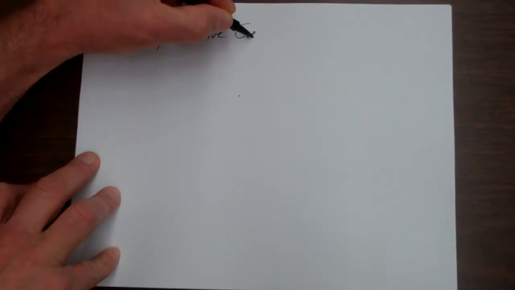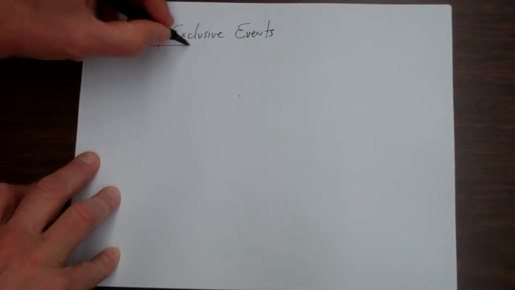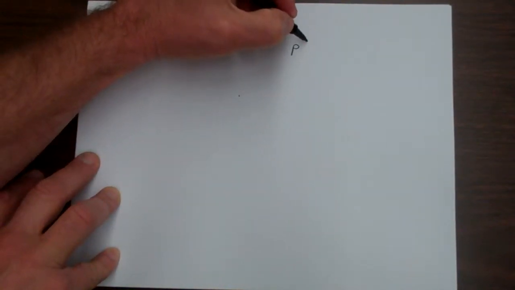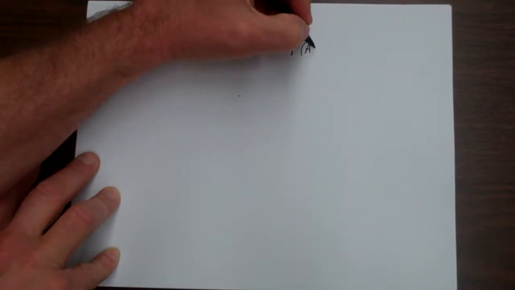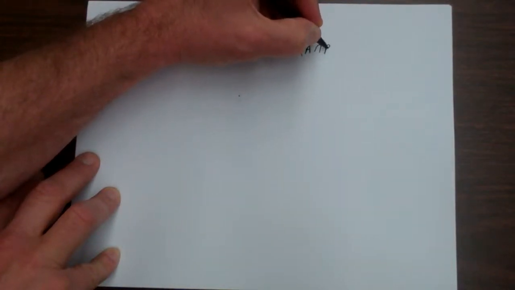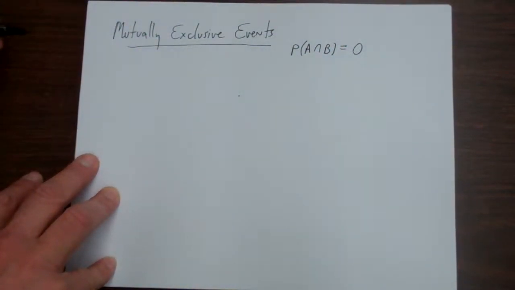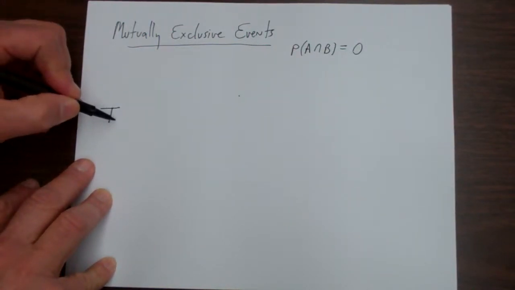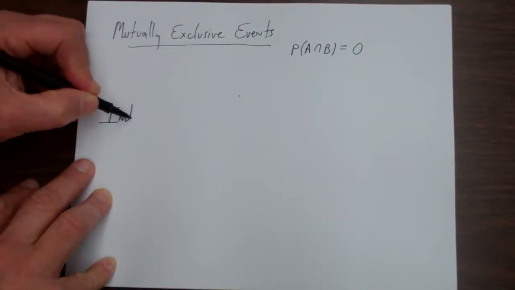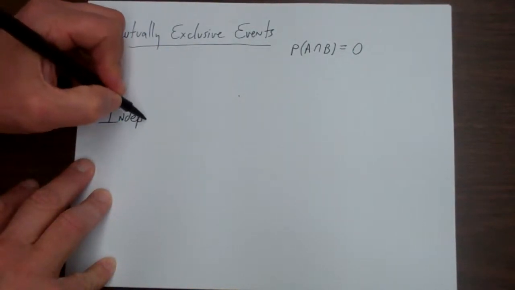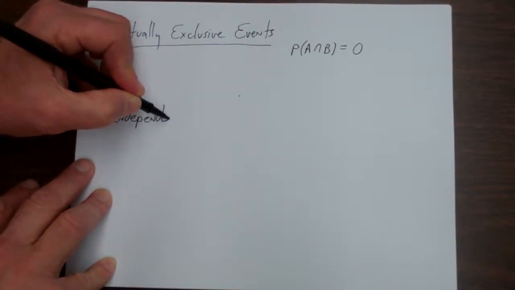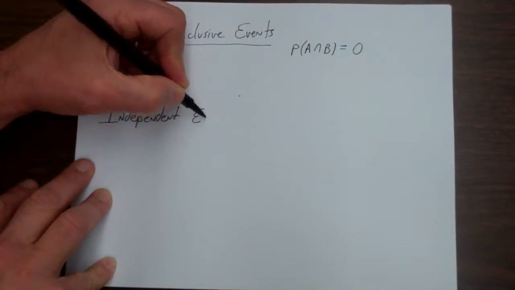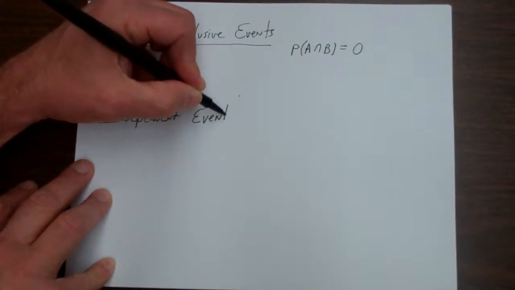And that was in the last video. Mutually exclusive events are simply events which cannot both happen. And the easy definition, or the concise definition, is the probability of A and B is 0. The next definition we talk about are independent events and dependent events.